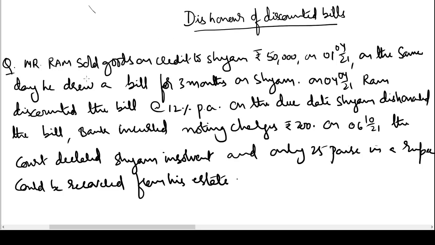Mr. Ram sold goods on credit to Shyam, rupees 50,000, on 1st April 21. On the same day he drew a bill for 3 months on Shyam, which is accepted and returned by Shyam to Ram.